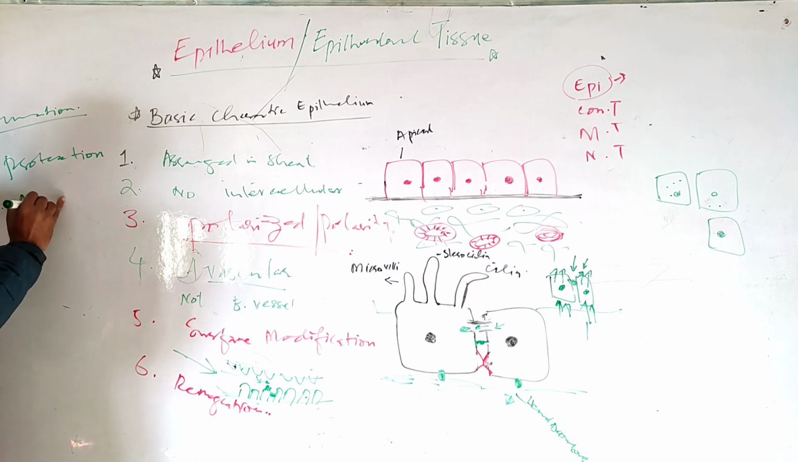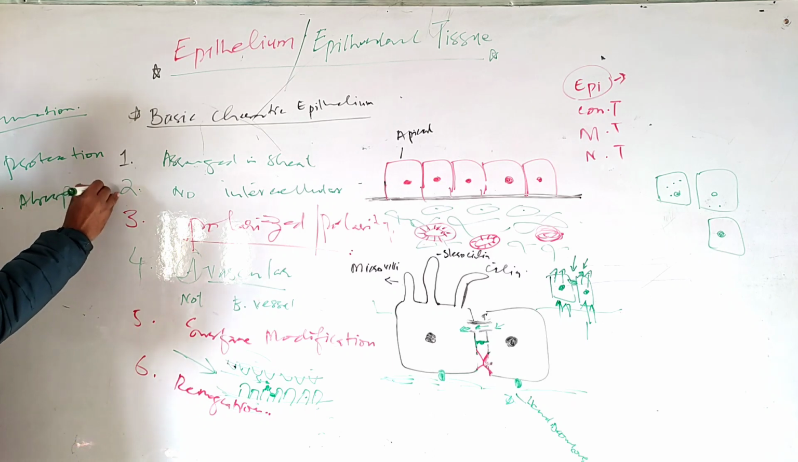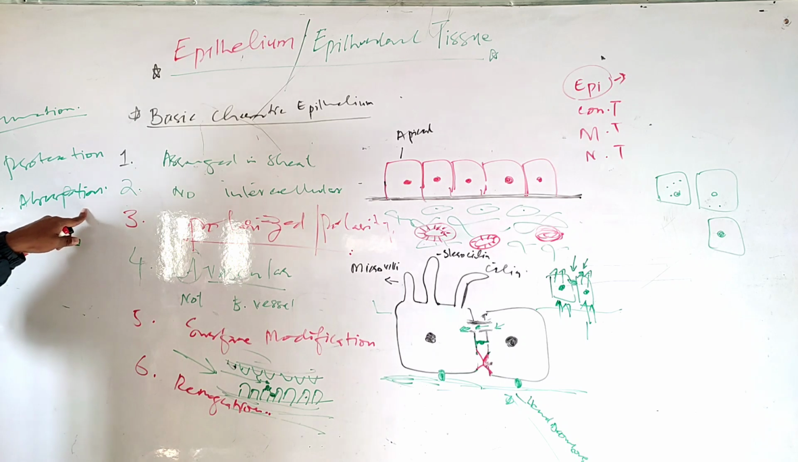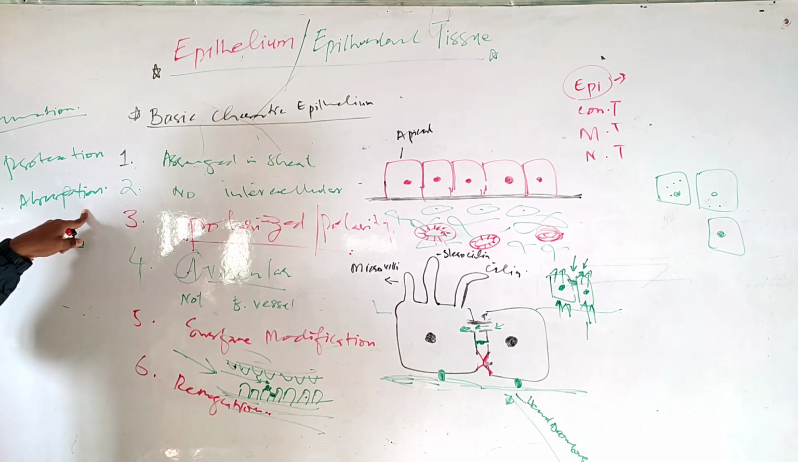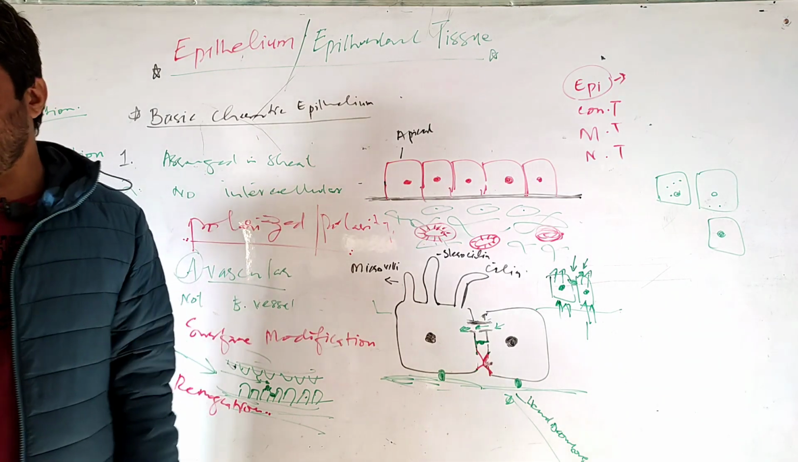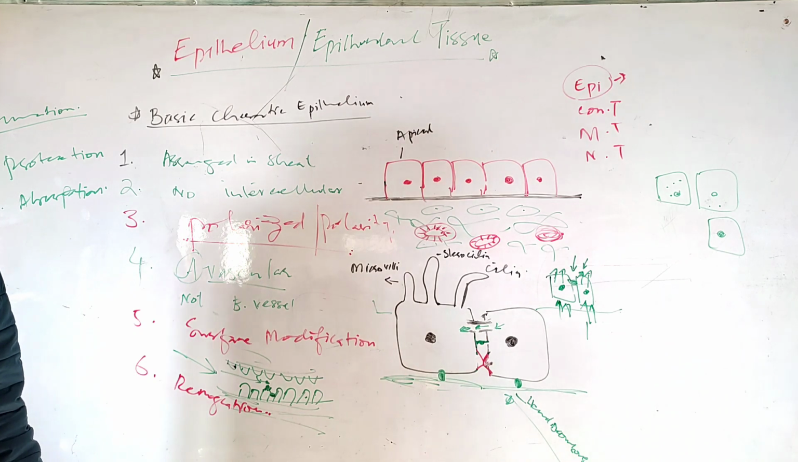Next one, absorption. The best example is the epithelium of the small intestine. The small intestine has simple columnar epithelium. The apical surface of that epithelium has microvilli to increase surface area. The cells there are also called absorptive cells. They have a specific name, absorptive cells. Why? Because they absorb nutrients passing from the intestine. That's clear.